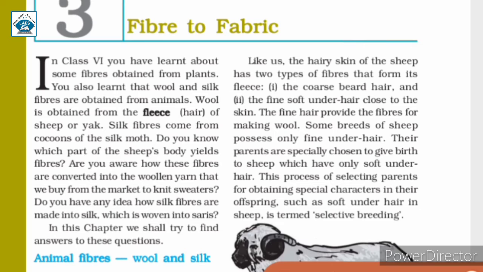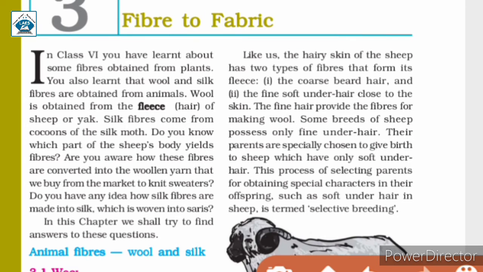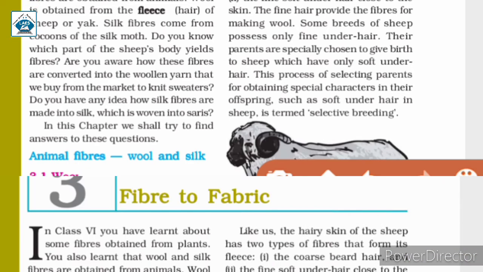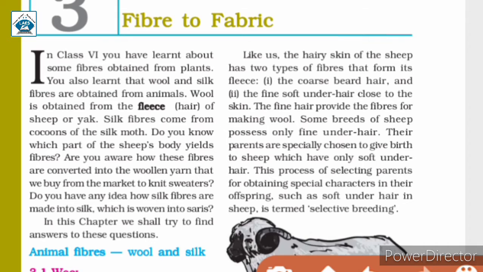Now, there are some breeds of sheep that possess only fine underhair. They don't have rough hair. Their parents are specially chosen to give birth to sheep which have only soft underhair. This process of selecting parents for obtaining special characters in their offspring, such as soft underhair in sheep, is termed as selective breeding.